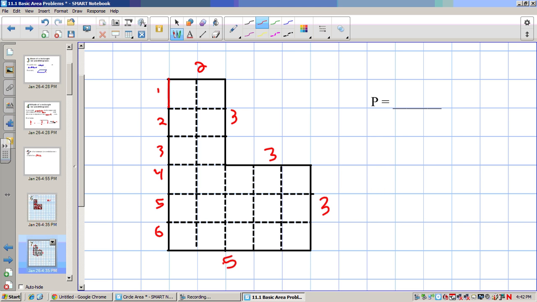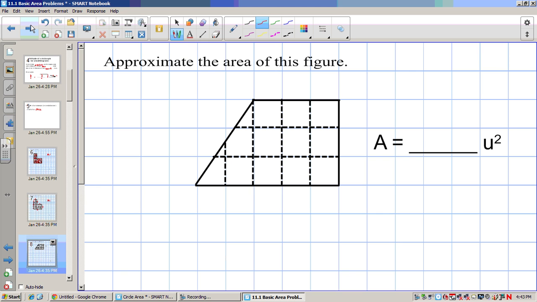So 6, 11, 12, 13, 14, 15, 16, 17, 18, 19, 20, 21, 22. So my perimeter is 21 units. Now, since we're talking about straight distances, this is just a one-dimensional distance of units, not units squared.